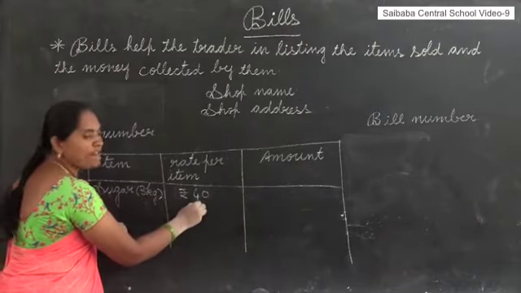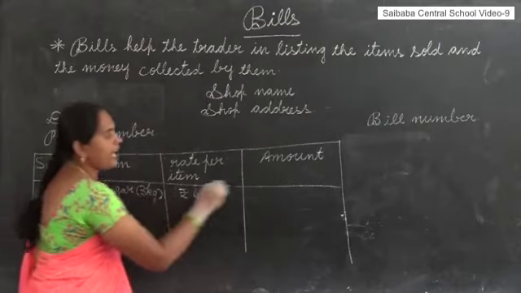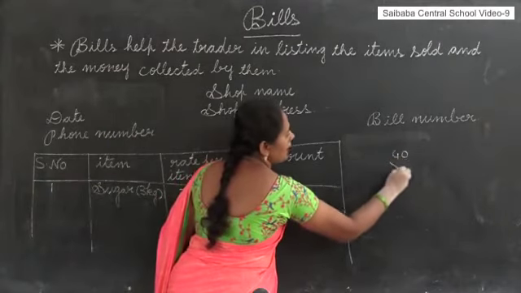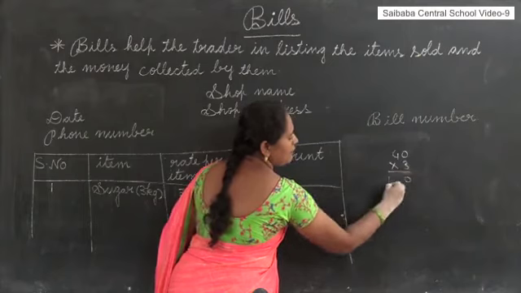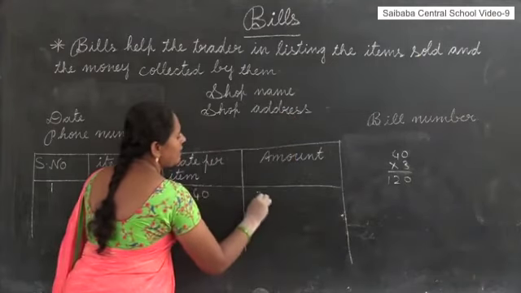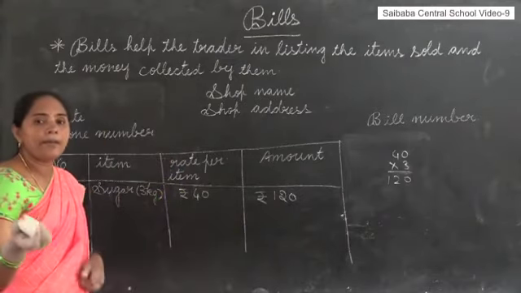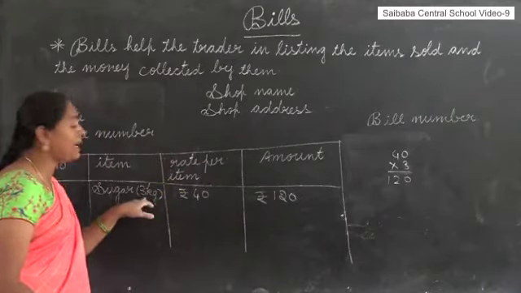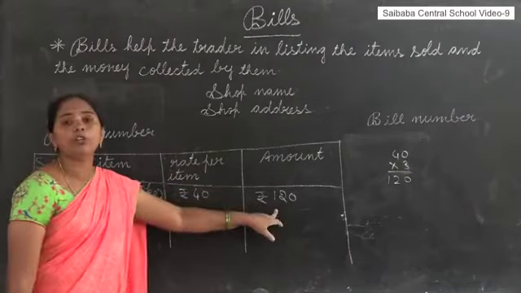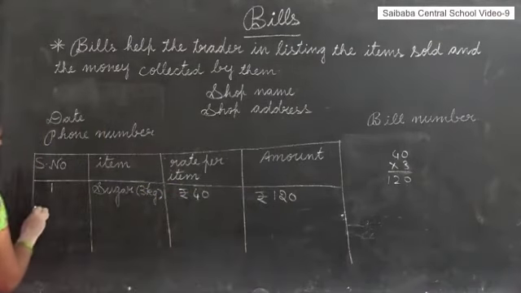1 kilogram is 40 rupees, so 3 kilograms is 40 into 3. 3 into 0 is 0, 3 fours are 12, so 120 rupees. This is the total amount, meaning how much I need to pay the shopkeeper for 3 kilograms. This is the total amount. For example, the second item.